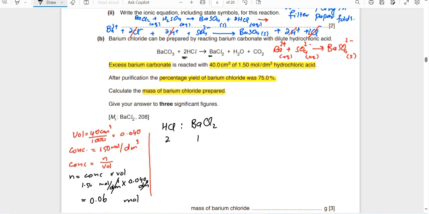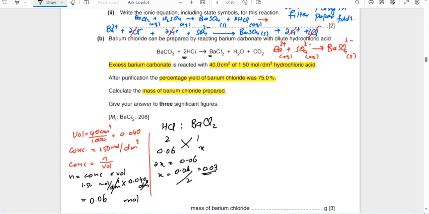If we have 0.06 mole of HCl, what will be its amount? X. So 2x is equal to 0.06, and x will be 0.06 divided by 2. It will become 0.03 mole of barium chloride produced.